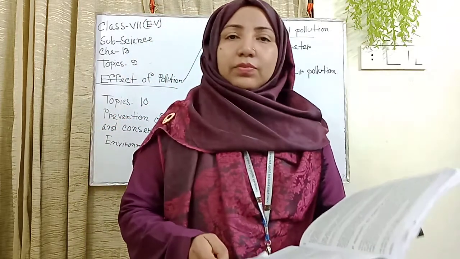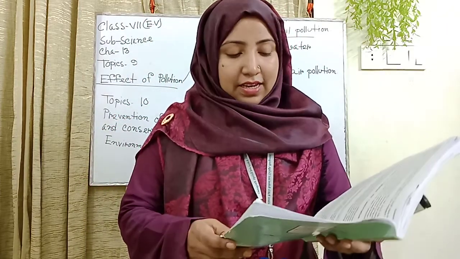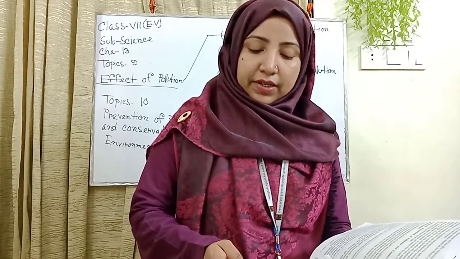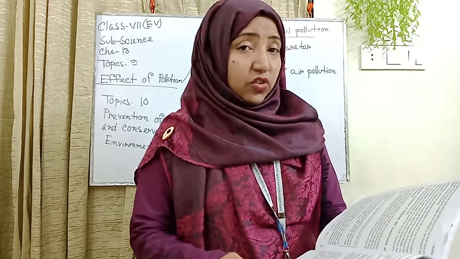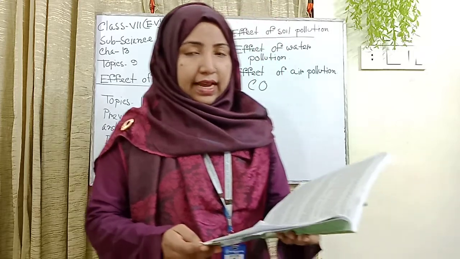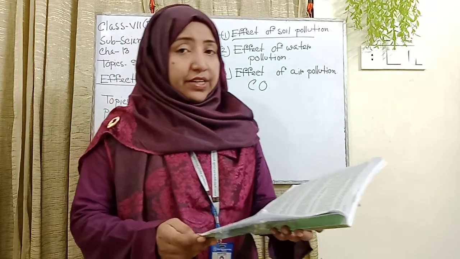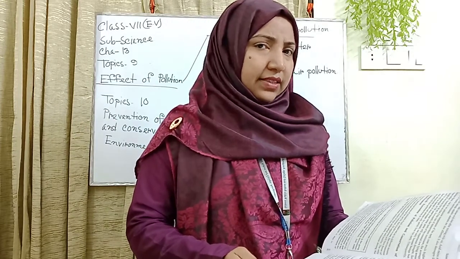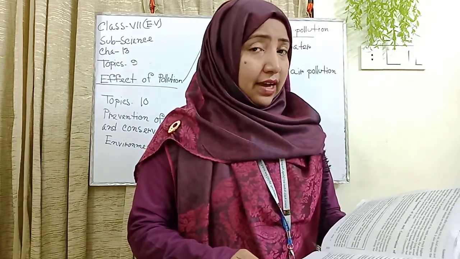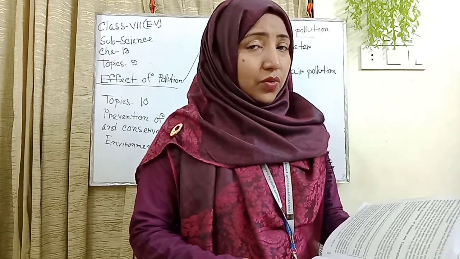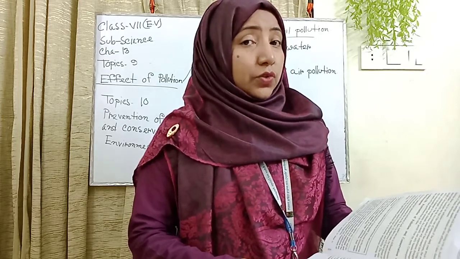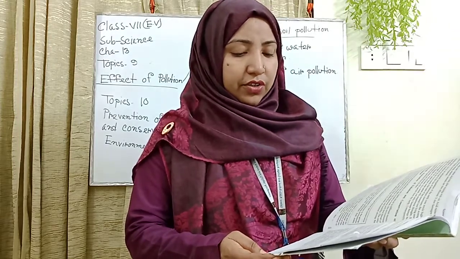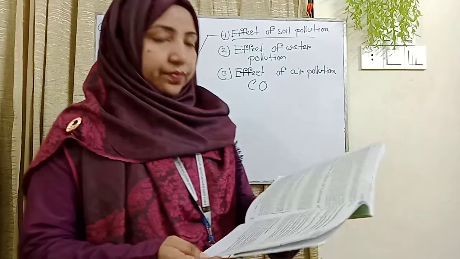What did we learn from the chapter? When changes occur in different factors of environment, the environmental balance is lost. As a result, unfavorable conditions are created for man and other organisms. These unfavorable conditions are floods, earthquakes, cyclones, tsunamis, etc. And we call this condition environmental pollution.